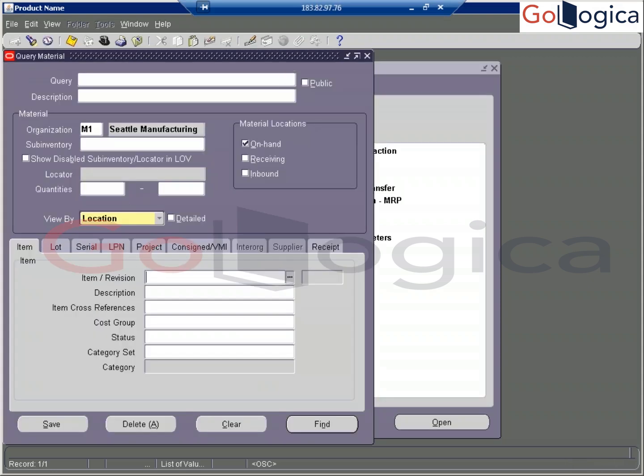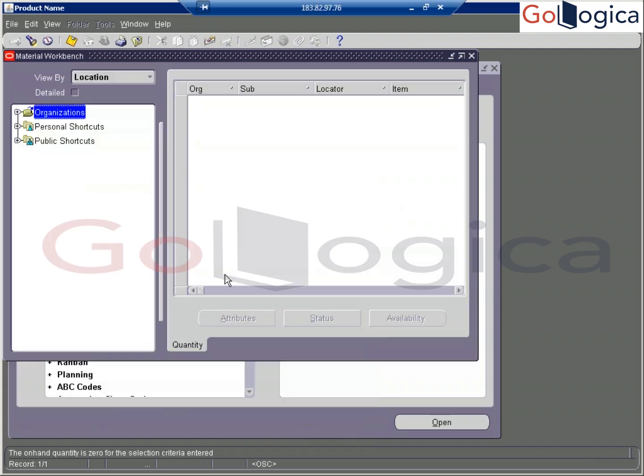Put your item number and then click on Find. Nothing. See here, no record at all. If a record is there, you can open that item and see the on-hand.